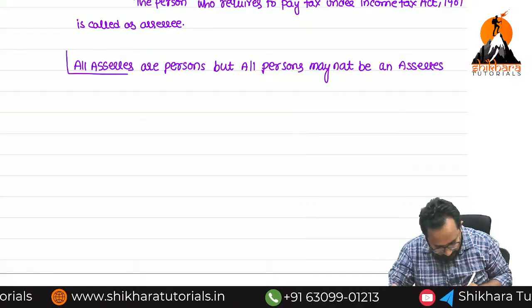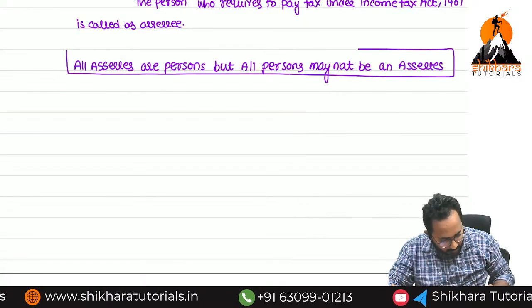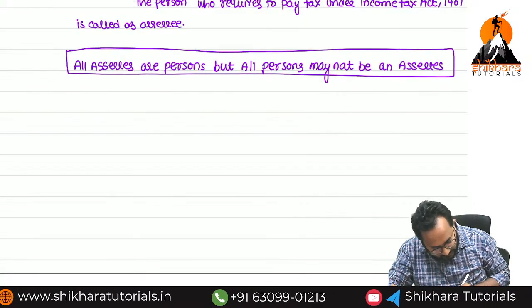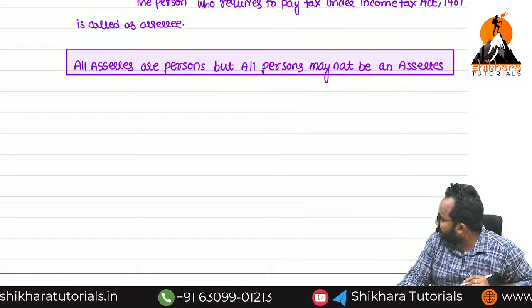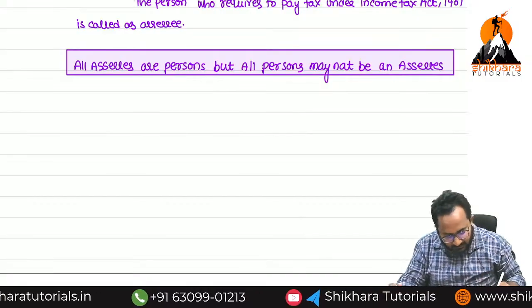Clear? Because if you become an SSC, you must be a person, but all persons may not be SSCs. Clear?